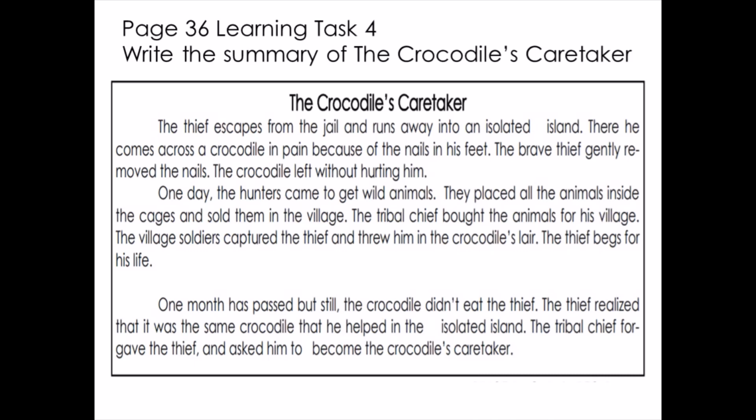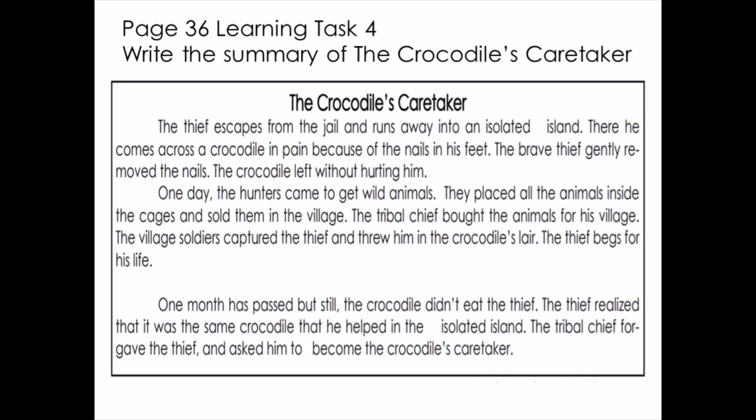I'm going to read first the story. The crocodile's caretaker. The thief escapes from the jail and runs away into an isolated island. There he comes across a crocodile in pain because of the nails in his feet. The brave thief gently removed the nails. The crocodile left without hurting him.